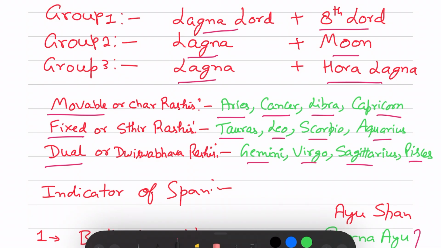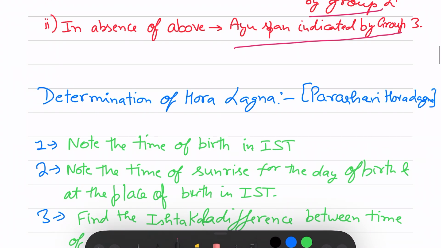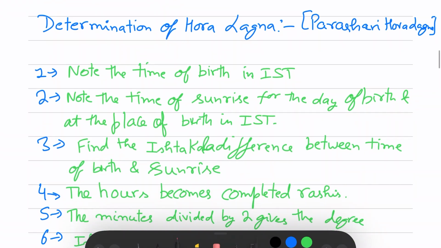Now let's calculate the Hora Lagna. There are two types of Hora Lagna. One is Parashari or Parashar Hora Lagna and another is Virdhi Karak Hora Lagna. There are different rules for both, so we'll do the calculation for Parashar Hora Lagna and then we'll do the calculation for Virdhi Karak Hora Lagna. So these are the steps.